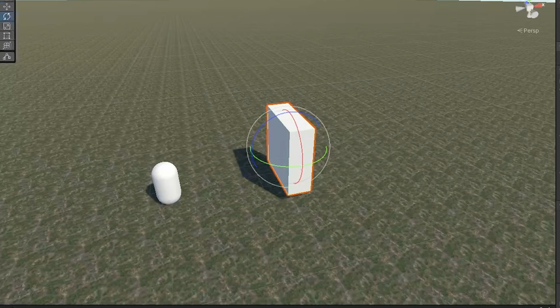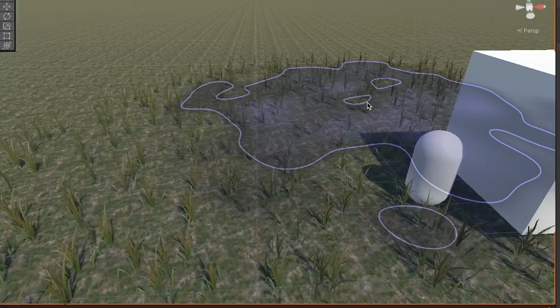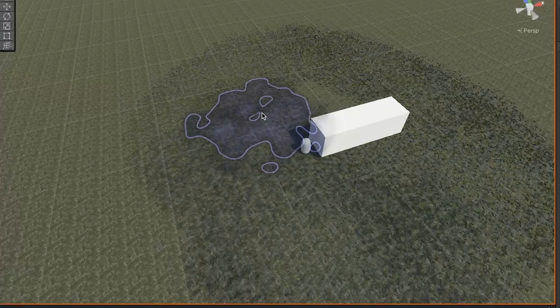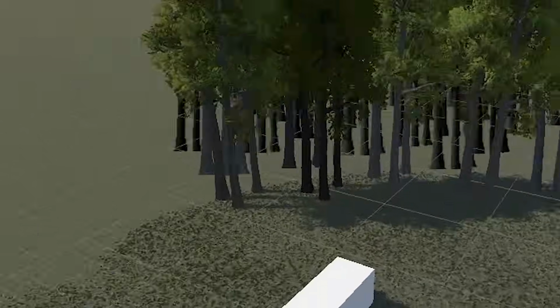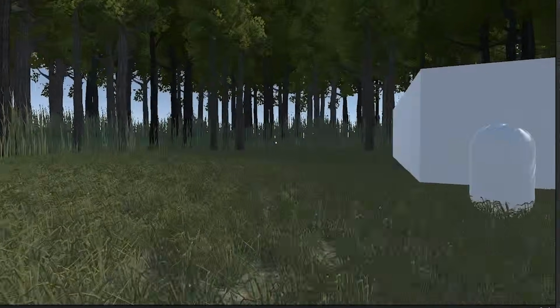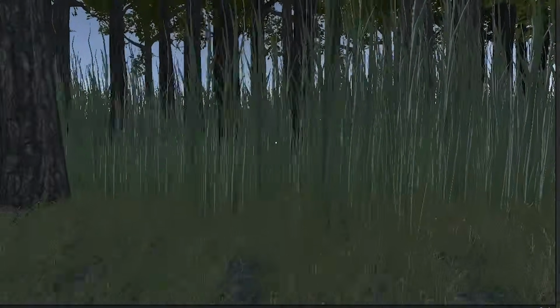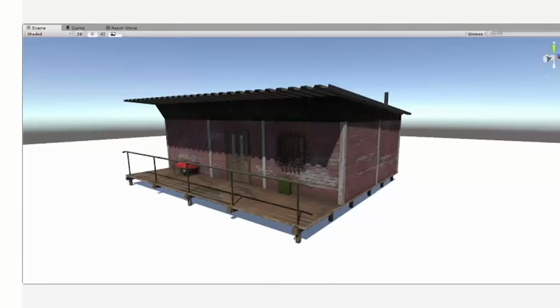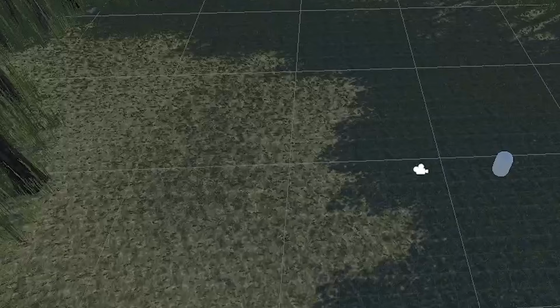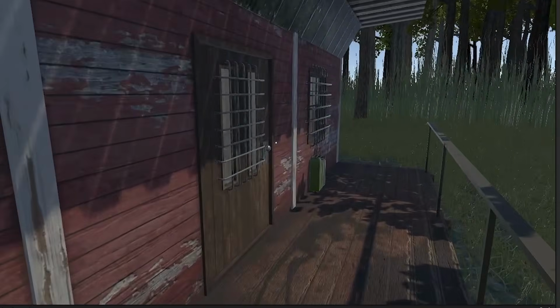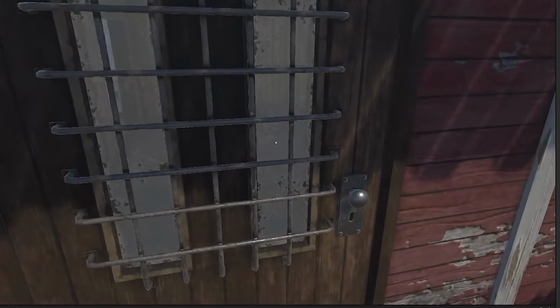On day 1, I made a placeholder for the cabin and started on the environment. I surrounded the cabin in short grass and added trees and tall grass further away for the monster to hide behind. Unity made this super easy, so even though I knew nothing, it didn't take long to learn and it looked pretty good. Then I grabbed a free cabin off Unity Marketplace and put that in my game. It looks good, but you couldn't open or close the door, so I would have to add that myself. Shouldn't be too hard, right?